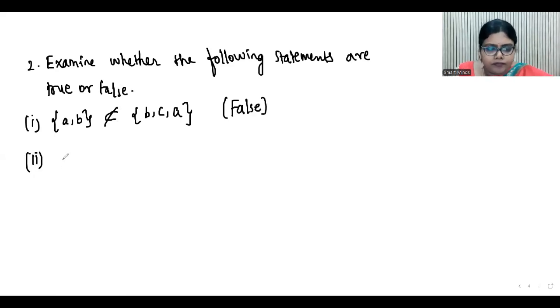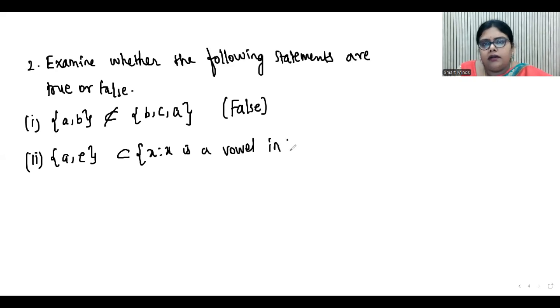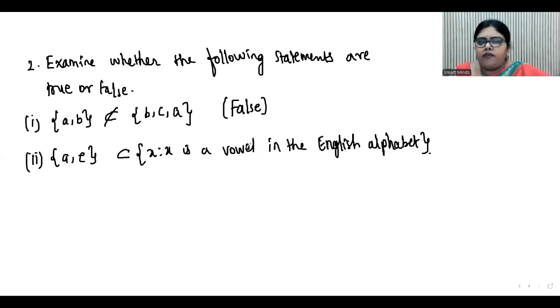Second one. Over here you have {A, E} is a subset of {X such that X is a vowel in the English alphabet}. So A and E are after all vowels, right? In the second set you get A, E, I, O, U. But in the first set you have only A, E. And A, E comes in all the vowels. So that's why it is a subset. So this statement is true.